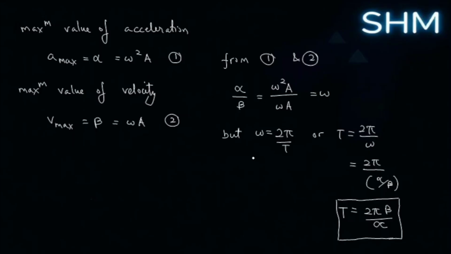But we also know this formula: omega equals 2 pi f, omega equals 2 pi by T, omega T equals 2 pi, right? So T equals 2 pi by omega. Omega we have obtained as alpha by beta. So 2 pi by alpha by beta equals time period, or the time period is 2 pi beta by alpha. Such questions can come including some values, right? When there are values to slightly complicate the question a bit. Okay.